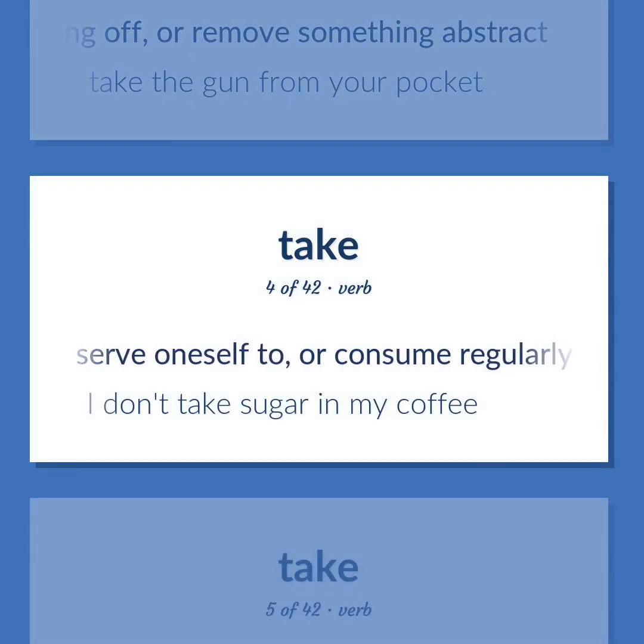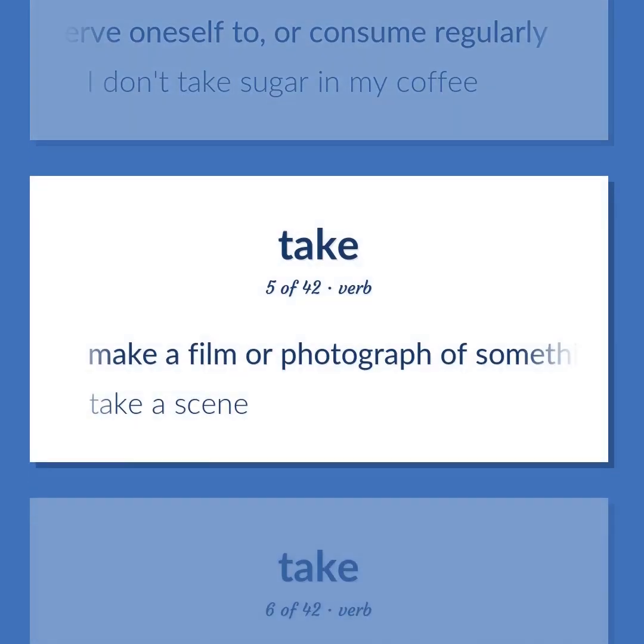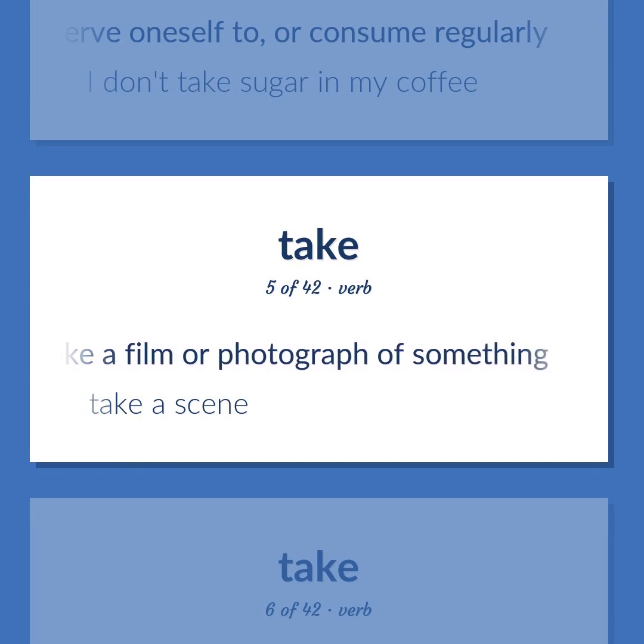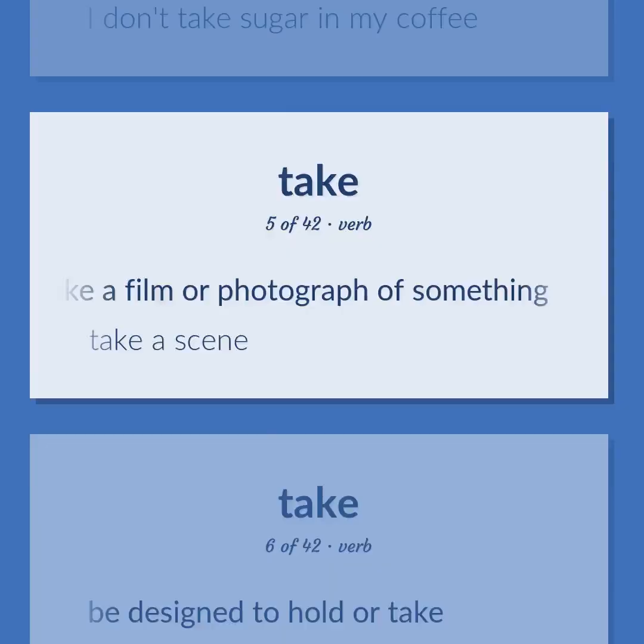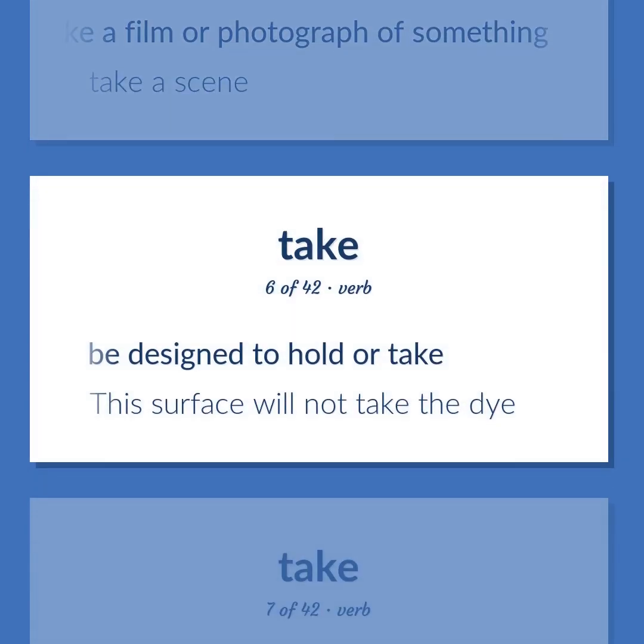Serve oneself to, or consume regularly. I don't take sugar in my coffee. Make a film or photograph of something. Take a scene. Be designed to hold or take. This surface will not take the dye.